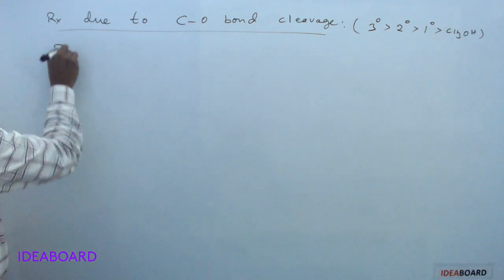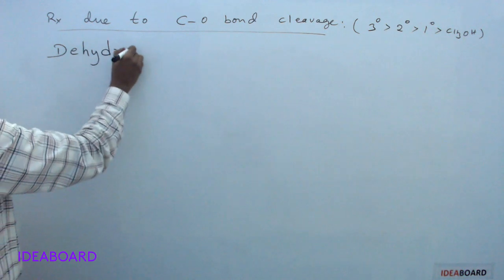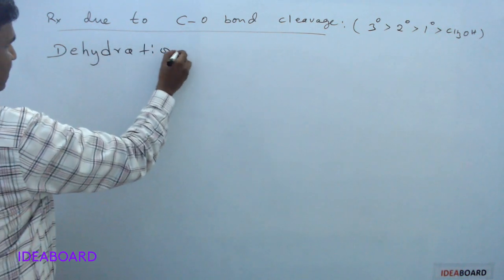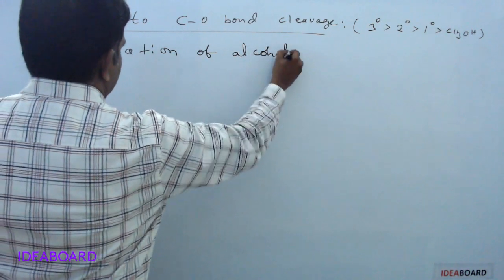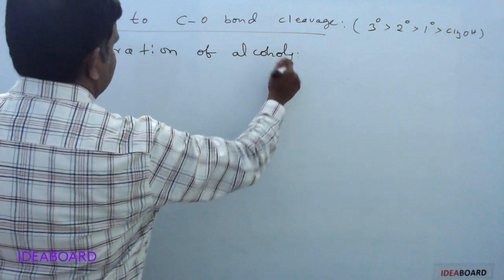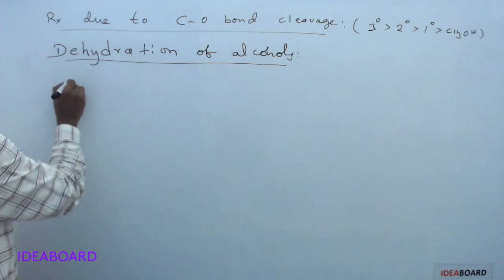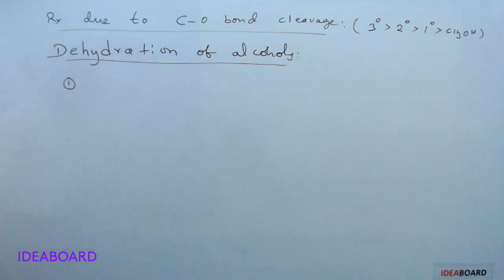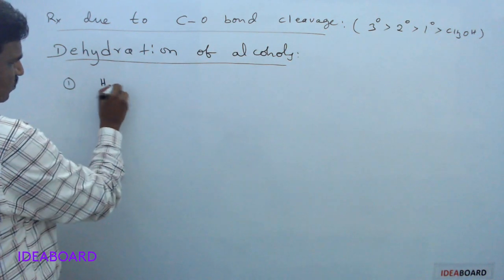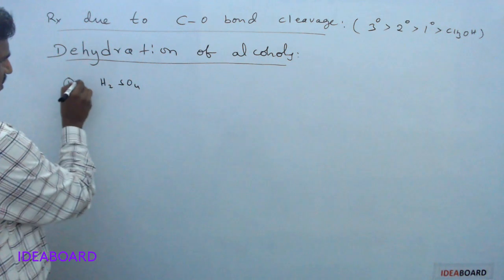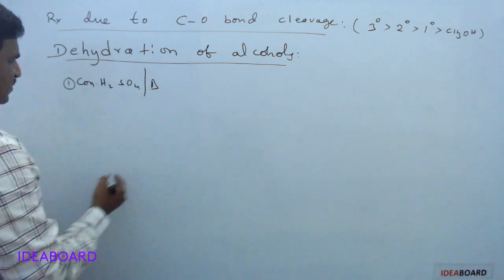And the next one, very important one, that is dehydration of alcohols. Here for the dehydration of alcohols, the main reagent we are using is concentrated H2SO4, heat.